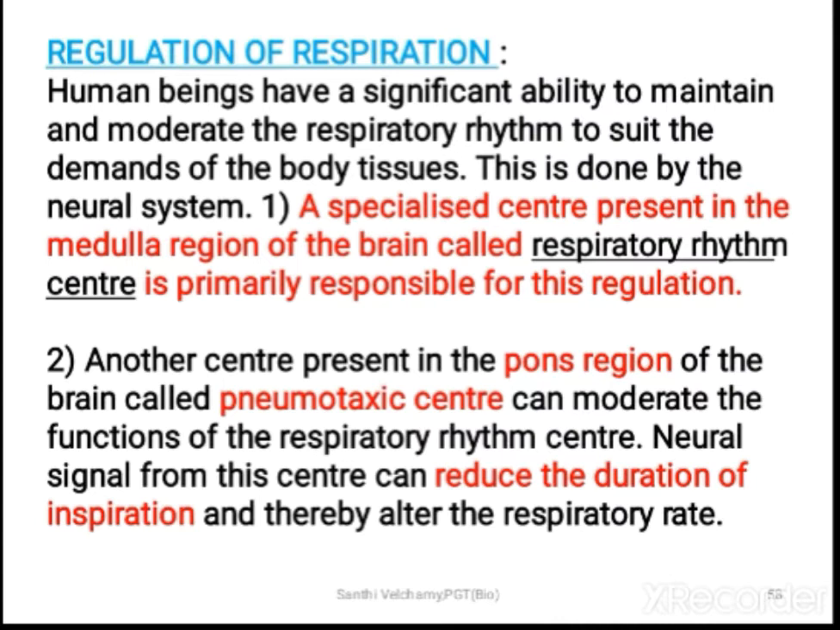The next one is the pneumotaxic center. The pneumotaxic center is present in the pons region of the brain. It can moderate the functions of the respiratory rhythm center. The neural signal sent from this center can reduce the duration of inspiration. When the duration of inspiration is modified, then automatically the respiratory rate also is modified.